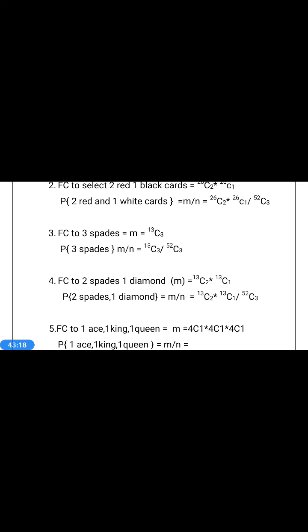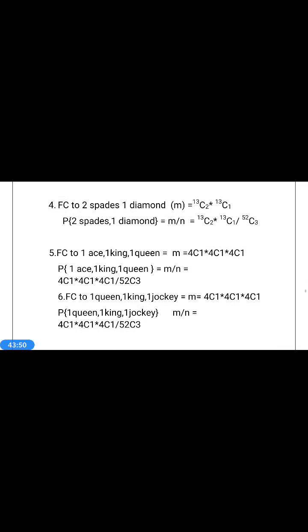Next, the third question. Favorable case to 3 spades. How many spades do we have? 13. So the favorable case to 3 spades is 13C3. Therefore the probability of 3 spades is equal to 13C3 by 52C3. Fourth question. Favorable case to 2 spades and 1 diamond. How many spades? 13. How many diamonds? 13. So 13C2 into 13C1. Therefore the probability of 2 spades and 1 diamond is equal to 13C2 into 13C1 by 52C3.